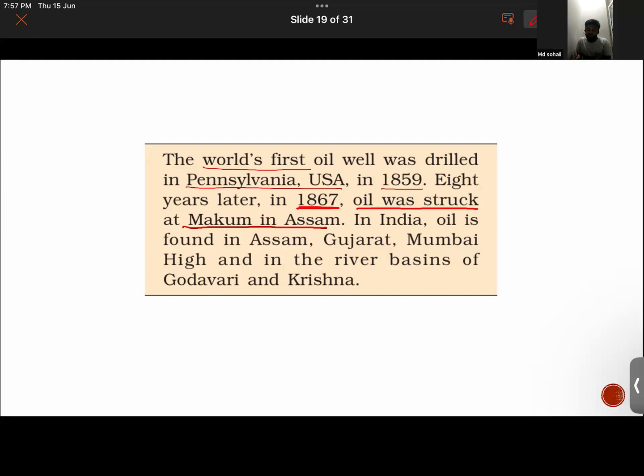Now, in India, apart from Assam, there are some other places like Gujarat and Mumbai High, so in those places also oil has been found. Oil wells have also been found in the river basins of Godavari and Krishna. Right, guys? Okay.